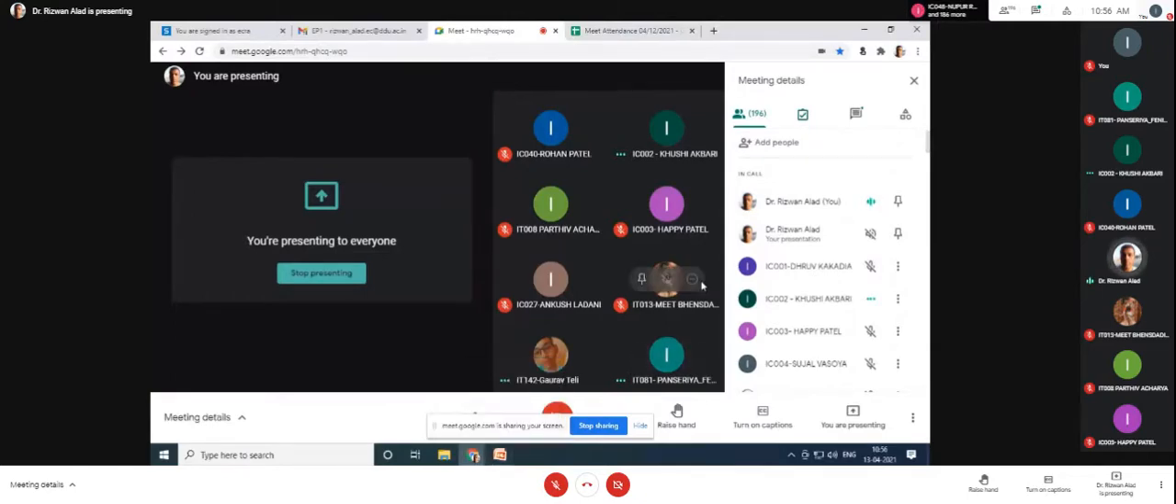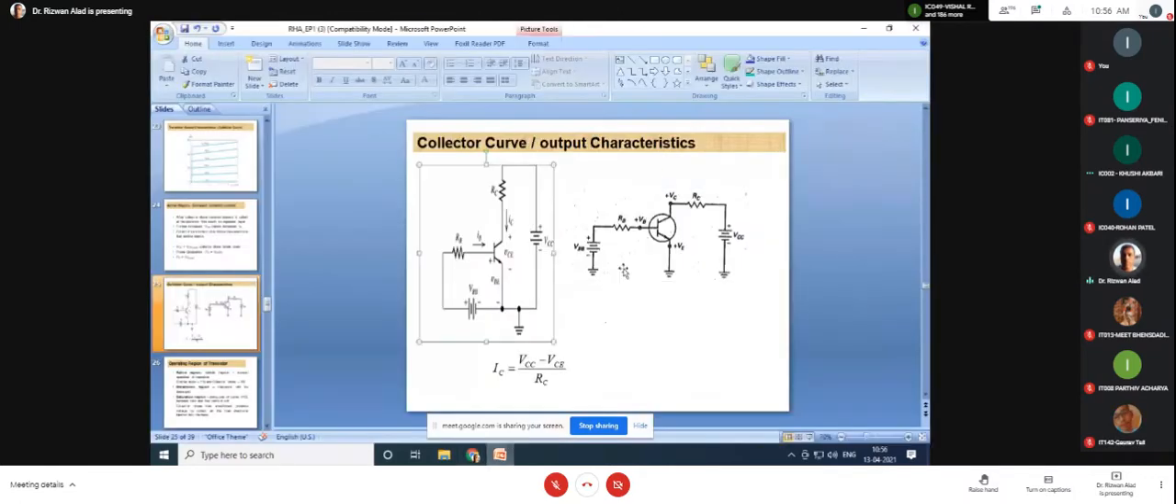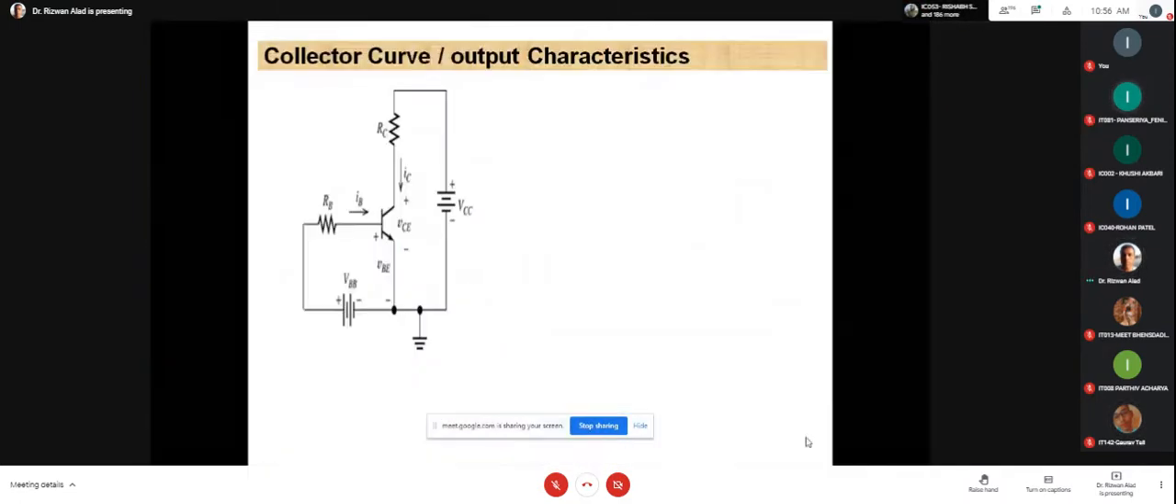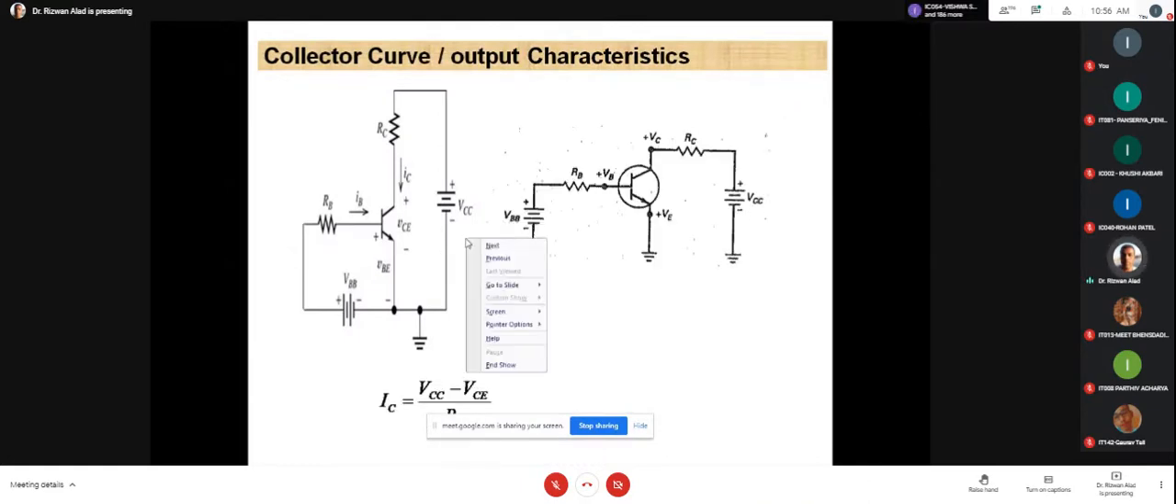Yes, IT142, Gaurav. Yes, sir. Okay. Can you tell me these two circuits are similar or different? Similar, sir. Okay. Do all of you agree? These two circuits are similar? Yes, sir. Okay. Please remember another way of representing the circuit.